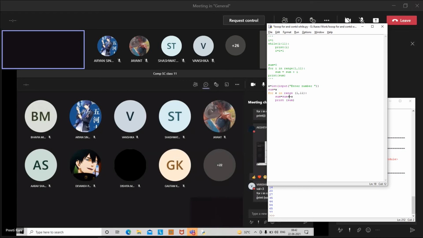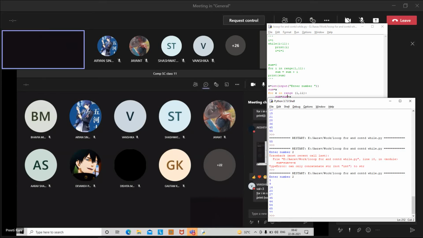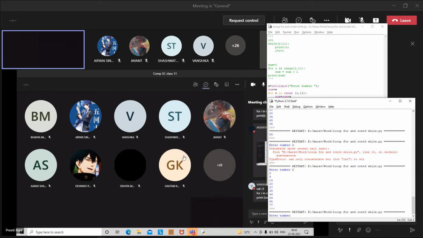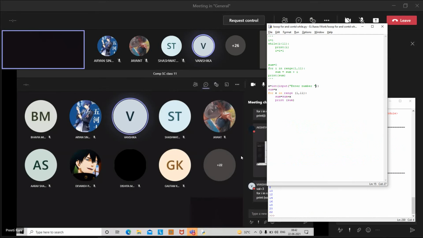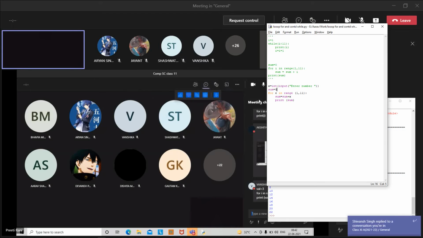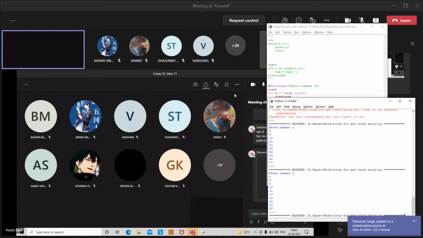Give the indentation also there after the 4. Yes, ma'am, it's there, but as I have copied it, it's not showing.